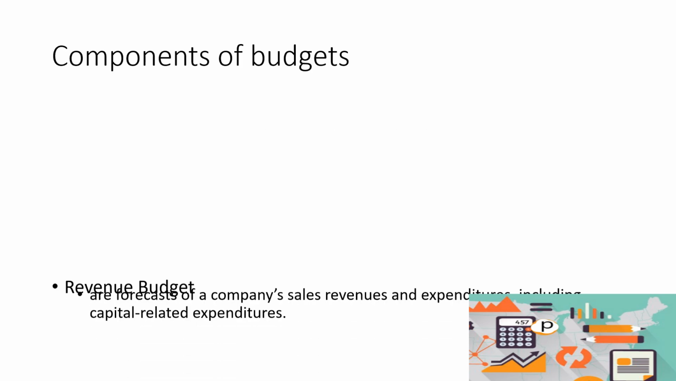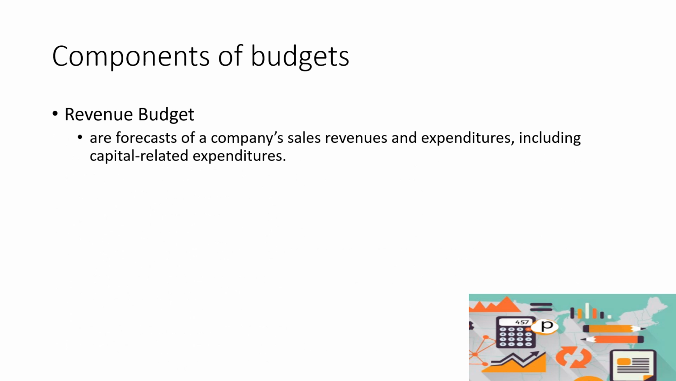Okay? Next, we have the different components of budget. So, meron dalawa. We have the revenue budget. A revenue budget is a forecast of the company's sales and expenditure including capital-related expenditure. So, yung revenue budget, si government, meron din siya. Although wala siyang sales masyado, but the sales revenue now becomes the tax revenue of the government. And then the expenditure, these are the expenses incurred by the government, including the related capital expenditure.